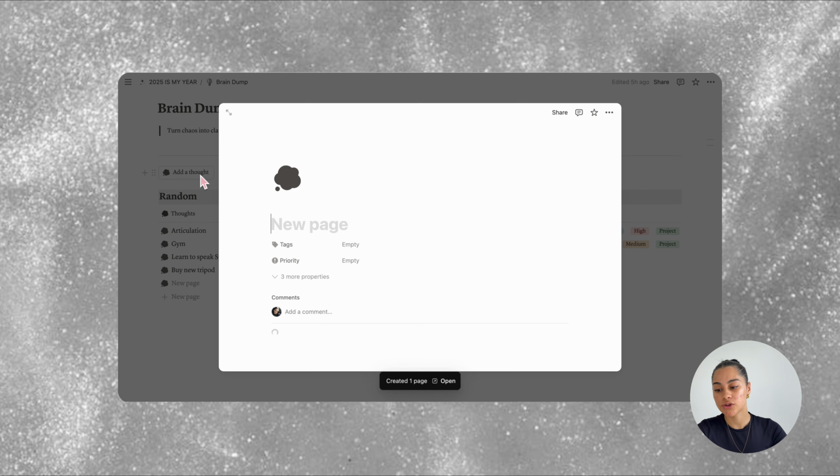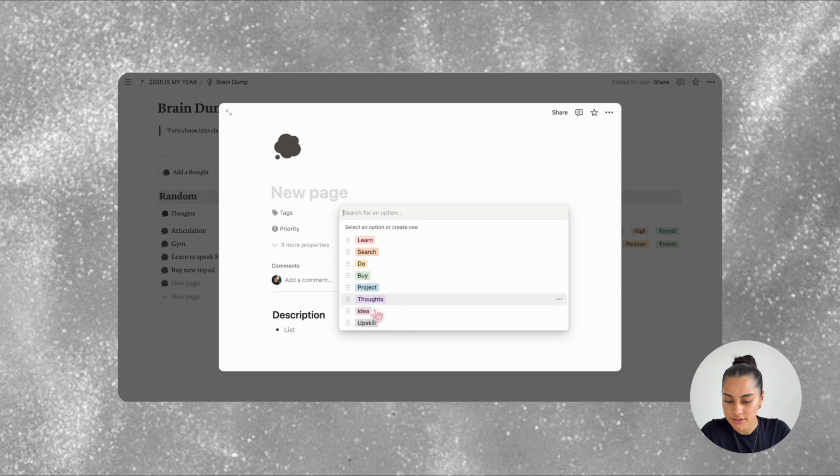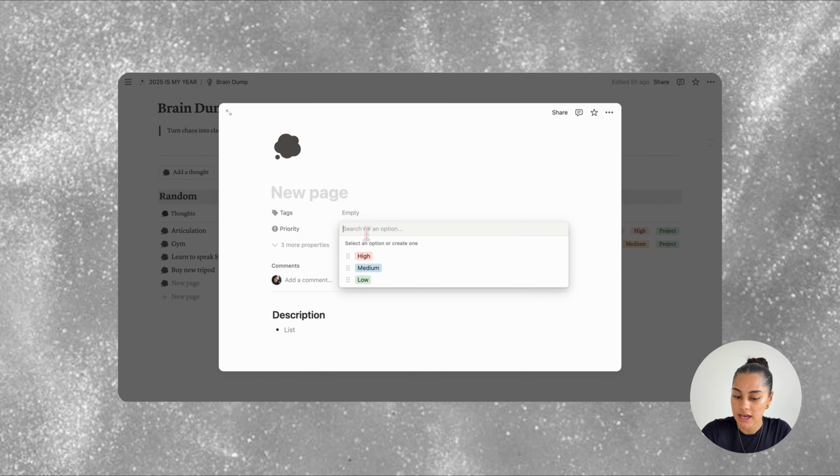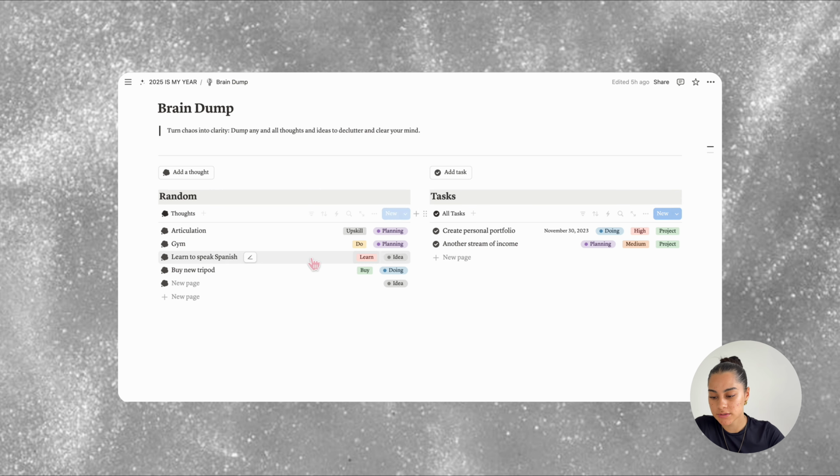It will create a new page and you'll give it a title, and then you can write more in here. You can also add tags from these here, which you can add or change. Then you've got the priority and status, which it will automatically show up as idea. You can delete these examples by just clicking the 6 dots and then delete. So that is the brain dump page.